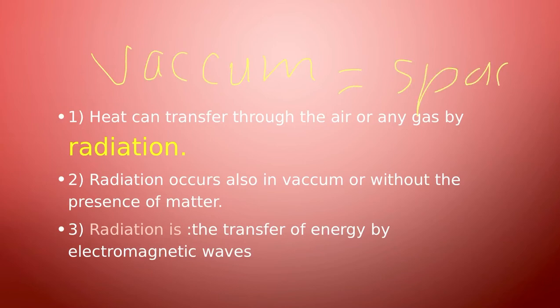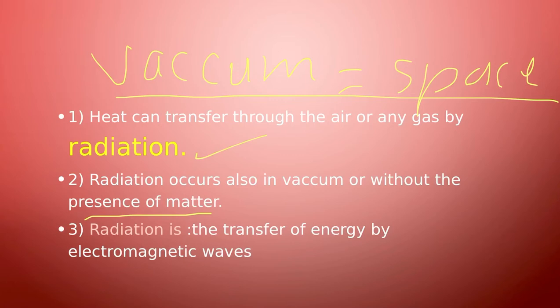When I say the word vacuum, it means that there is no medium, no air, no kinds of gases present in the space. So radiation can occur in all gases or even in vacuum without the presence of matter.